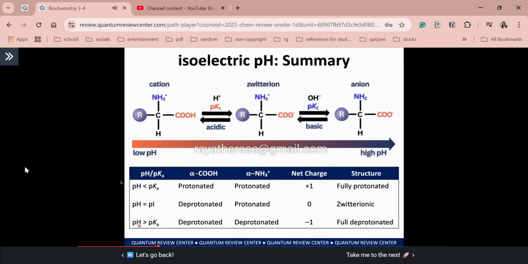And lastly, for your last relationship, kapag highly basic na or your pH is greater than your pKa, lahat po ay deprotonated na, and then ang net charge is -1 or -2. It varies depending on the nature of your amino acid. Fully deprotonated. Alright? So that's it for isoelectric pH. We are done with the structure and properties of amino acids.